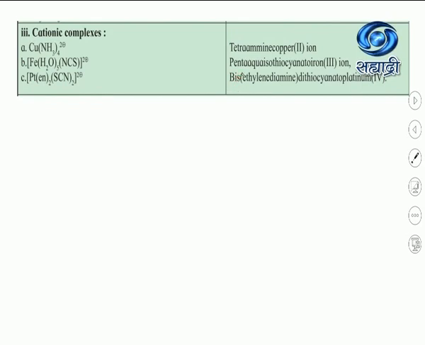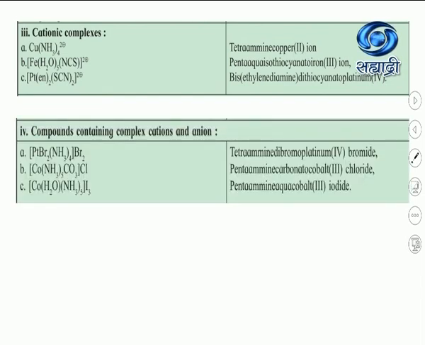Then what is important? We have to write the name of the ligand in a bracket. Bis(ethylenediamine), no gap. Immediately we write the second name of the ligand, dithiocyanate, then the name of the metal, platinum, and the oxidation state in a bracket. If you observe this IUPAC name, there is no gap between the name of the metal and the two ligand names.